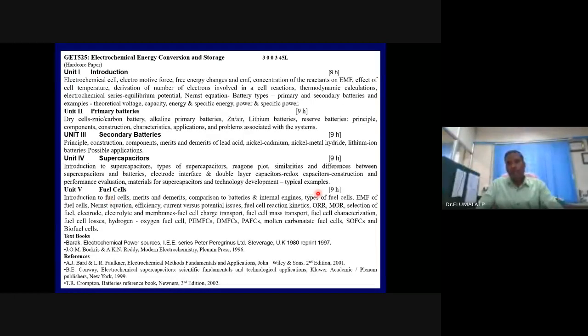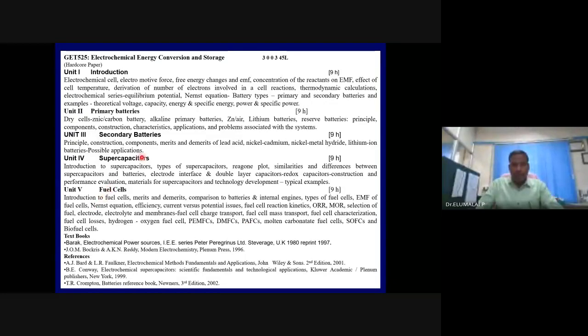We have different types of fuel cells. What is the origin for the generation of voltage in fuel cells? What are the fundamental reactions? ORR, MOR, HER, HOR. Different types of fuel cells: PEMFC, DMFC, DAFC, direct alcohol fuel cells, PAFC, phosphoric acid fuel cells, MCFC, molten carbonate fuel cells, and SOFC.